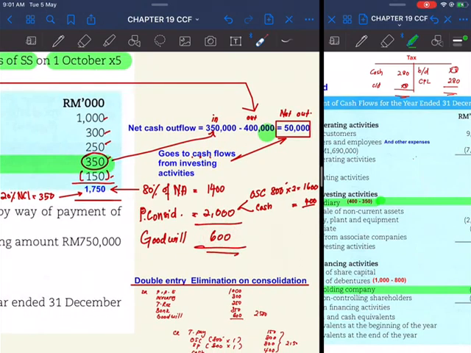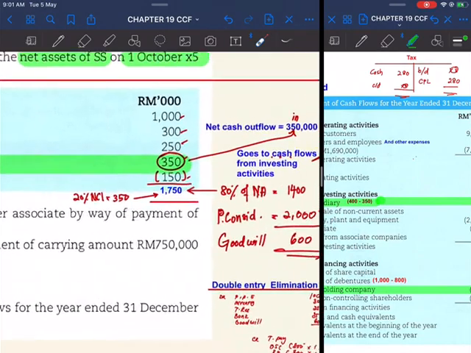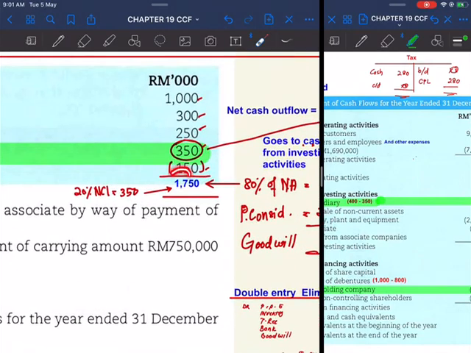At the same time, you have to remember, since this is 100% net asset of SS on the date of acquisition, 80% belongs to the holding company. The other 20% belongs to NCI. So NCI here is 20% of 1,750, which is 350. From this information alone, you can calculate many other things. Number one, goodwill, and also NCI.